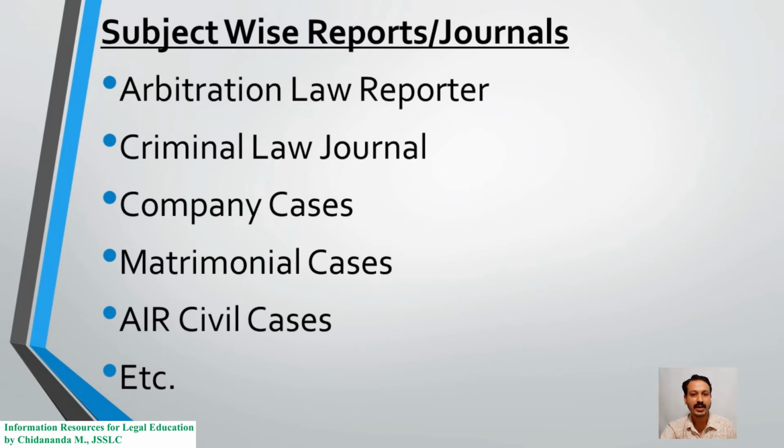There are more than 200 law reports and around 10 databases reporting these judgments regularly, like daily, weekly, quarterly and monthly. You may find subject specific reports and journals in addition to general interest law reports like All India Reporter. The subject specific reports will publish judgments on a particular group of classified cases like civil cases, criminal cases, company cases, etc. The examples for these reports are Arbitration Law Reporter, Criminal Law Journal, Company Cases, Matrimonial Cases, AIR Civil Cases, etc.